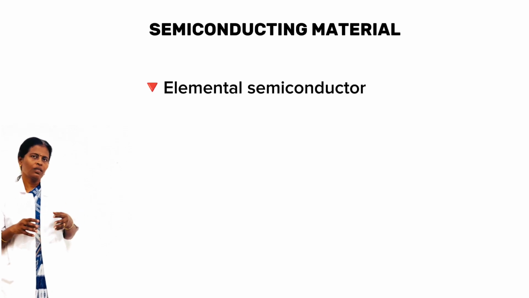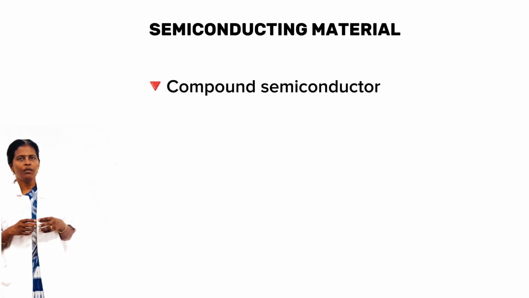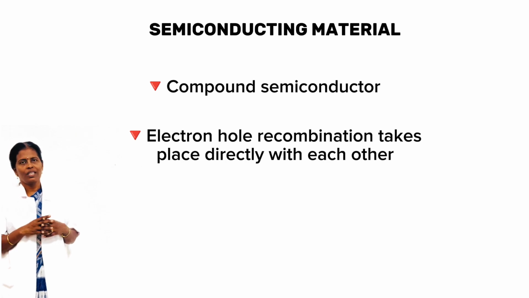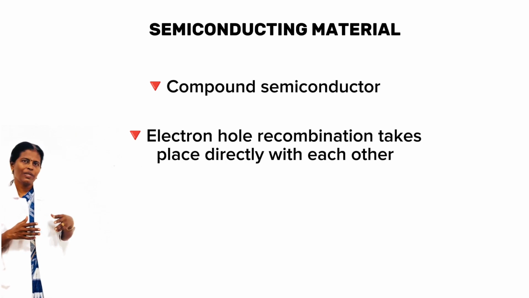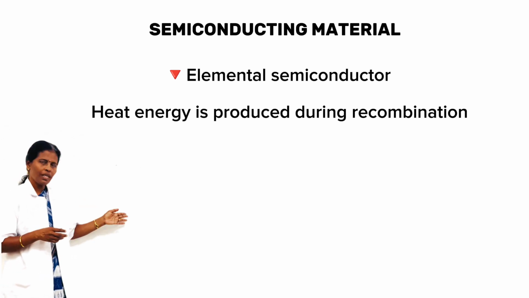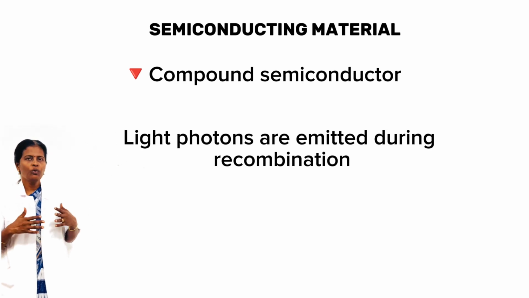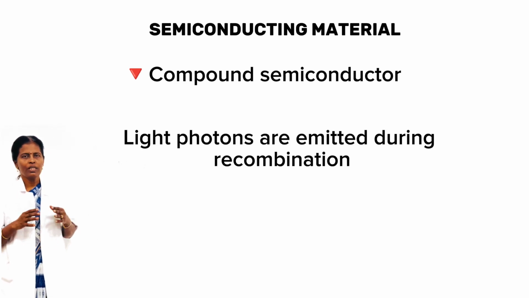In elemental semiconductors, electron-hole recombination takes place through traps which are present in the band gap. In compound semiconductors, electron-hole recombination takes place directly with each other. Heat energy is produced during the recombination process in elemental semiconductors, while light photons are emitted during recombination in compound semiconductors.